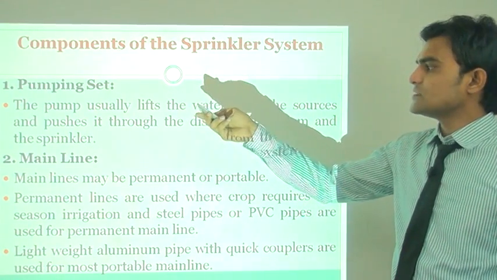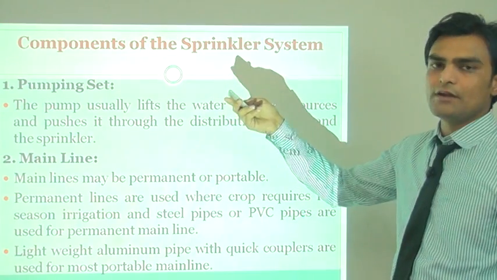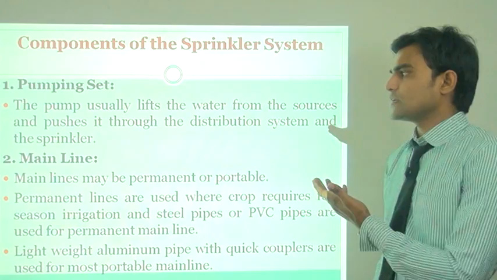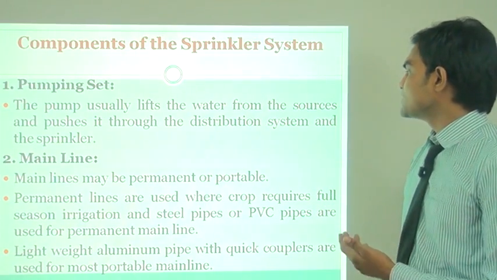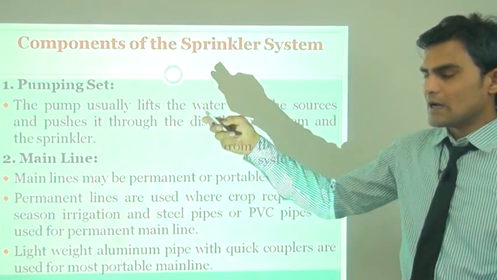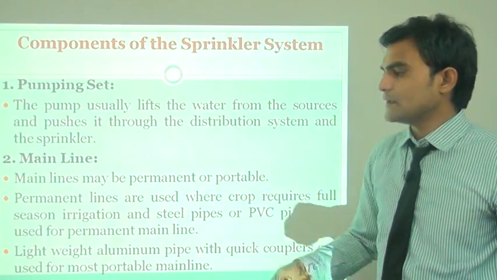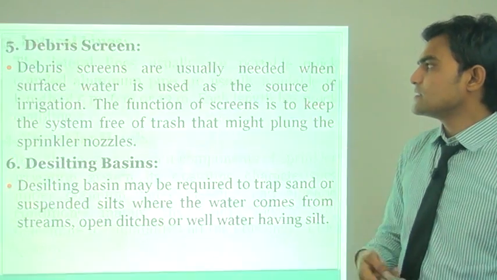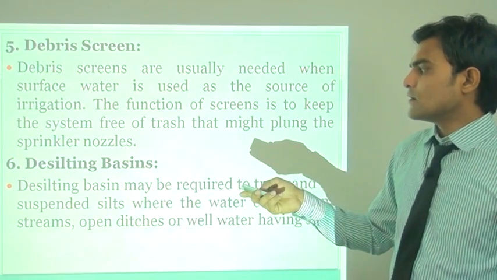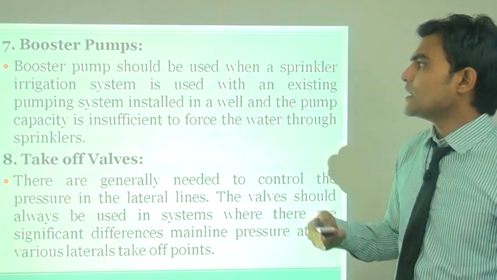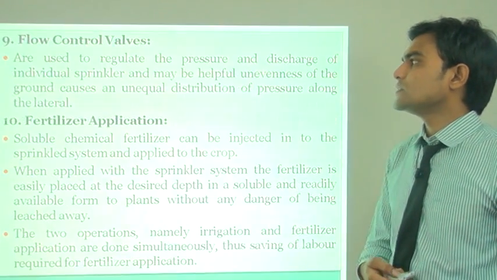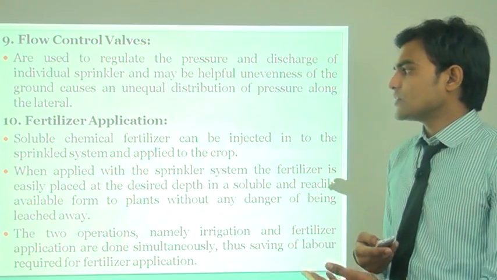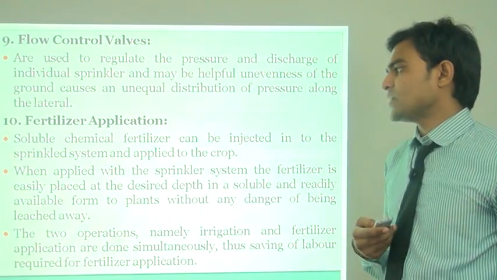First one is the pumping set, which is also involved in drip irrigation. The pump usually lifts the water from the source and pushes it through the distribution system and the sprinkler irrigation. Then after, same as drip irrigation, the main line is also involved in the sprinkler irrigation. Then lateral line, sprinkler heads, debris screen, desilting basin, then booster pumps, take off valves, then flow control valves, fertilizer application is also an important thing in sprinkler irrigation.